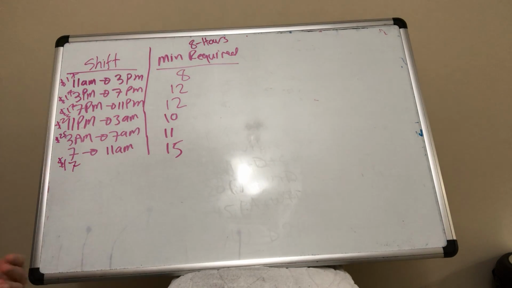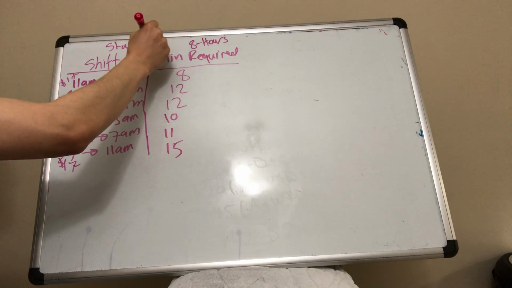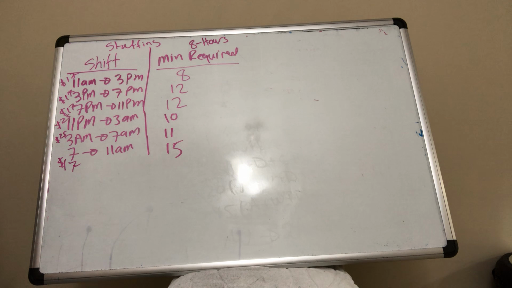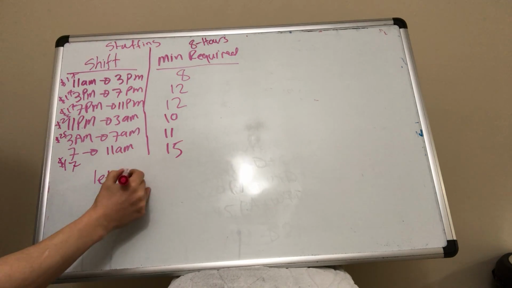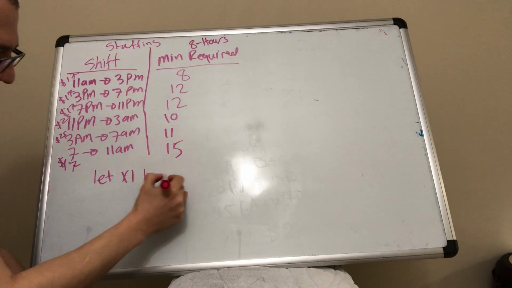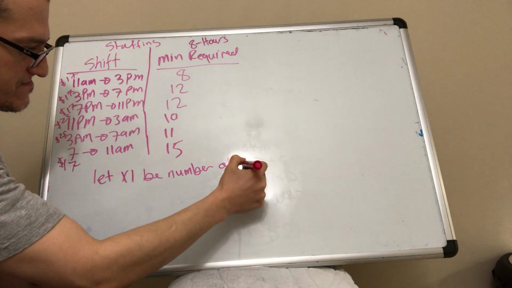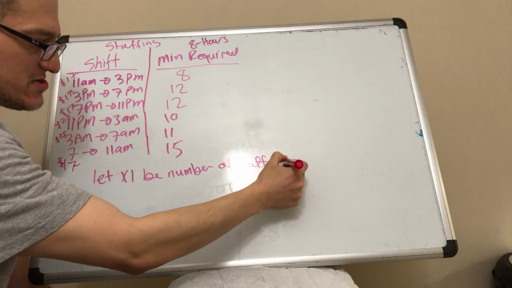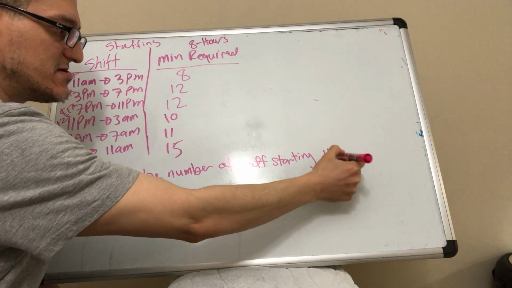As you know, we always start, this is called staffing. And it's a major question, usually it's part of the final exam. And the way we define the variables, we do it this way. Let x1 be number of staff, and you have to use this word, starting when the first shift starts.